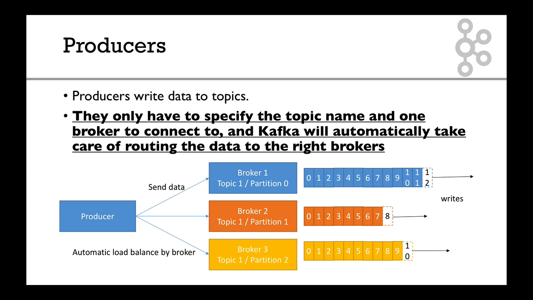So look at the graph at the bottom. We have our producer, and he wants to send data to topic 1. It connects to one of the brokers, and automatically it's connected to all of them. Now it sends data, and as we saw before, the data will be randomly assigned to a partition. Therefore, it will send data to partition 0, partition 1, and partition 2, which brings some load balancing. The concept of load balancing means that your load is spread between different servers, so brokers. So as you can see, now we have a producer that produces data, and that's the graph that we've seen before. Now it just puts everything into perspective.